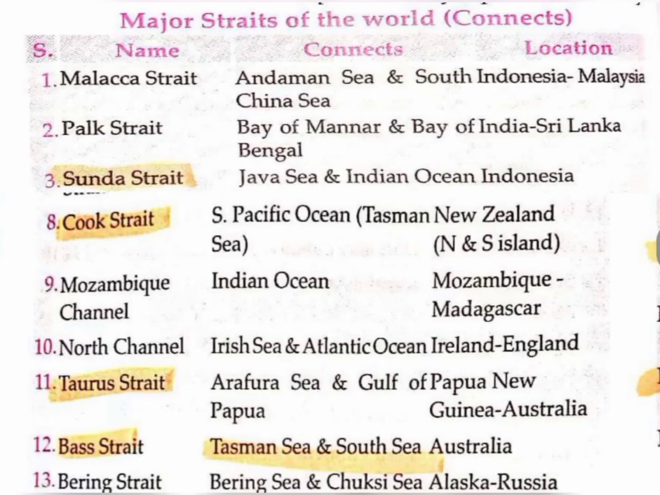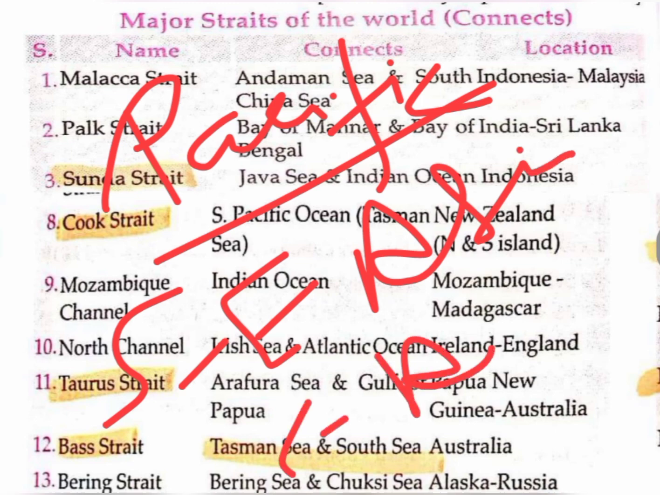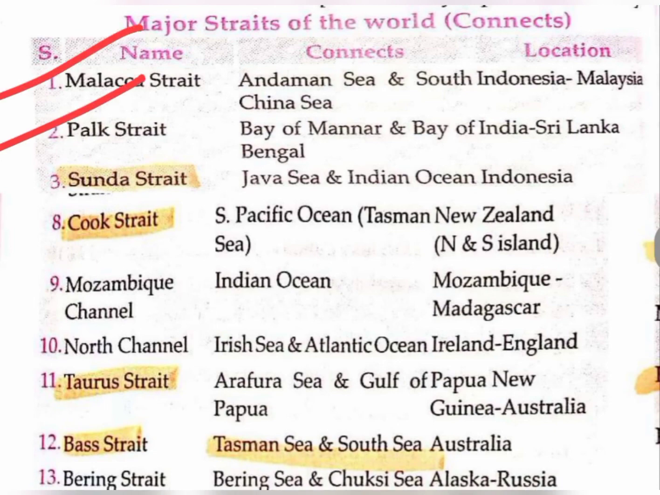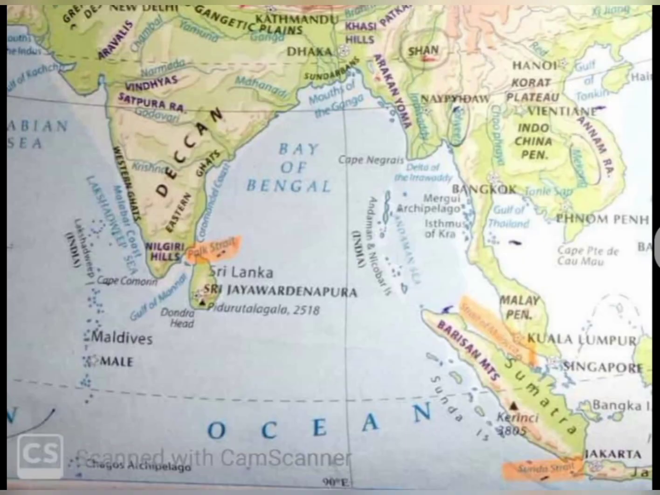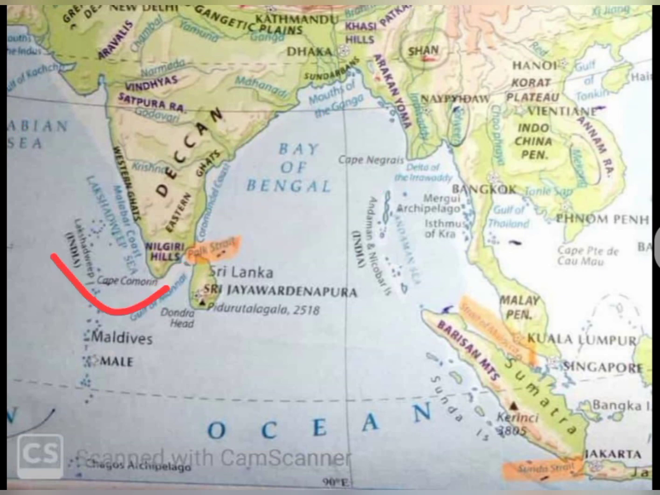And now we will see some straits which are very important in the Pacific Ocean or in Southeast Asia, or we can say South Asia. First we will see the Malacca Strait, Palk Strait, Sunda Strait. Here you can see the Palk Strait. This Palk Strait is near India and Sri Lanka. It connects the Bay of Bengal and the Arabian Sea. This is the Arabian Sea and there is the Bay of Bengal. Or you can say it disconnects Sri Lanka and India, or South India.